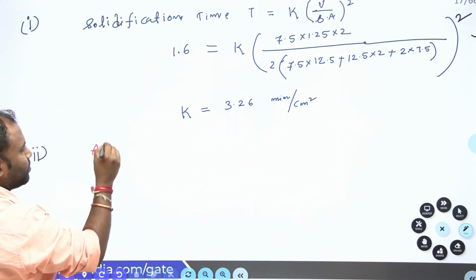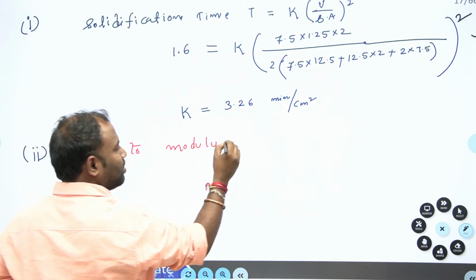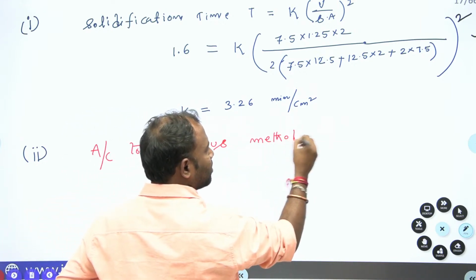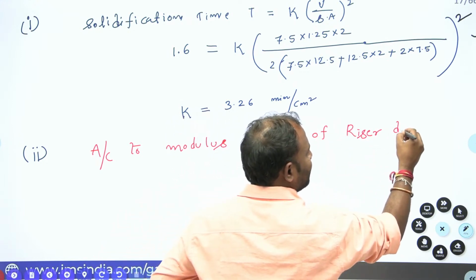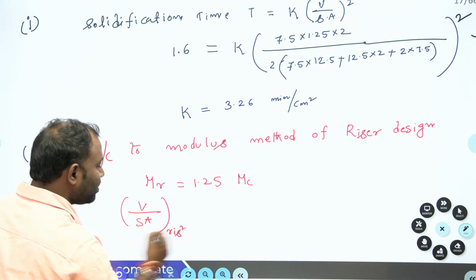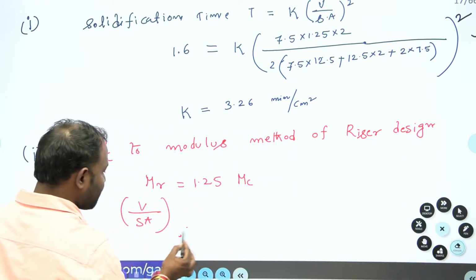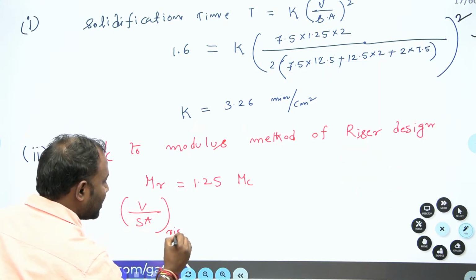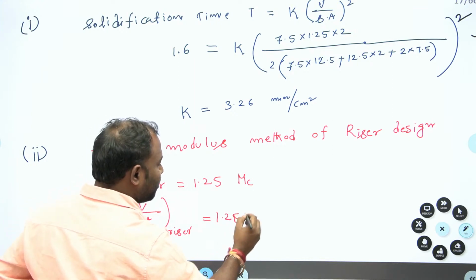According to the modulus method of riser design, the modulus of the riser, which is volume by surface area, is equal to 1.25 times the modulus of casting.